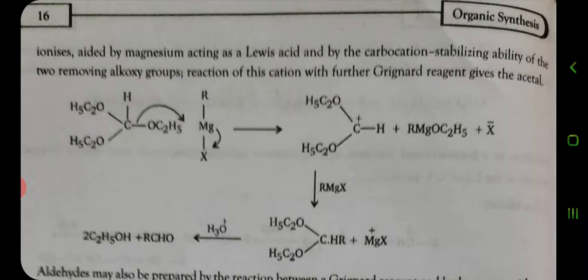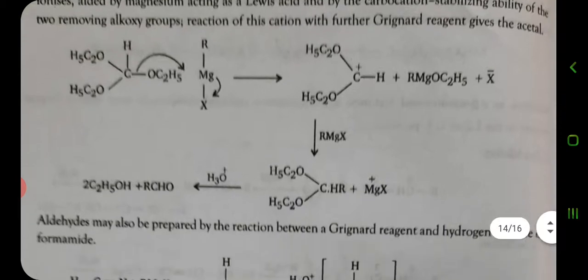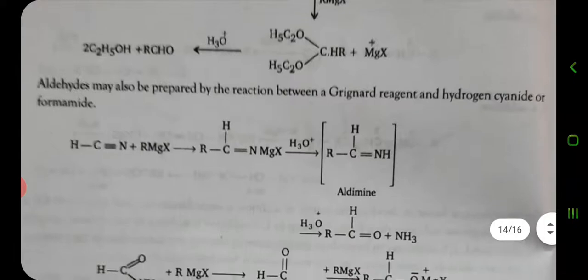In this reaction, Grignard reagent reacts with ethyl orthoformate, forming an acetal. Similarly, aldehydes may also be prepared by the reaction between a Grignard reagent and hydrogen cyanide or formamide.